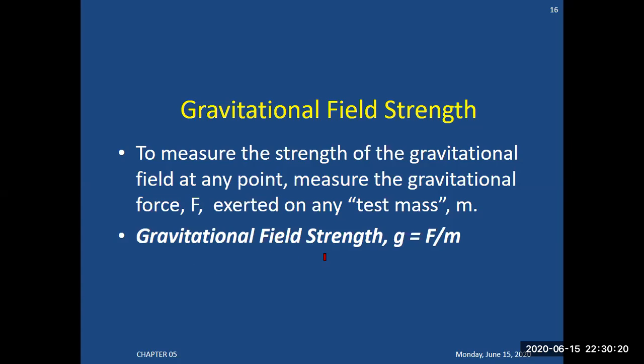The gravitational field strength g is equal to F over m, and it is calculated using Newton's second law of motion, where F is equal to mg, and g is equal to F divided by m. So this is the formula to calculate gravitational field strength.